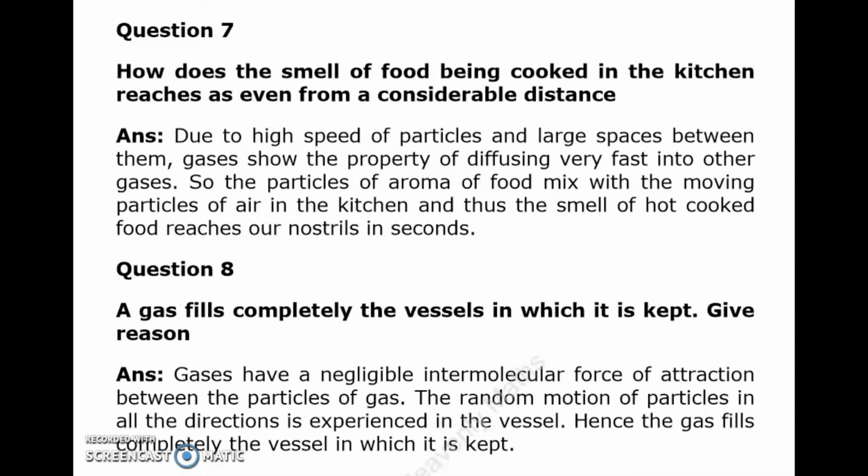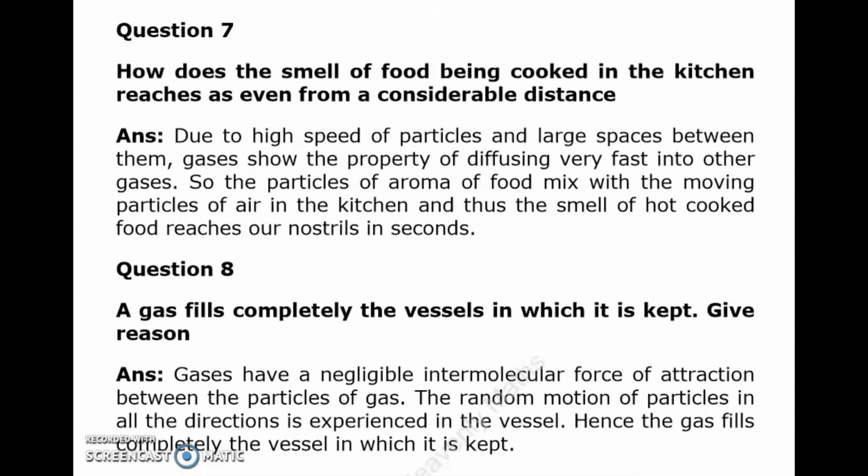Question number 7. How does the smell of food being cooked in the kitchen reach us even from a considerable distance? The answer is due to high speed of particles and large spaces between them, gases show the property of diffusing very fast into other gases. So the particles of aroma of food mix with the moving particles of air in the kitchen, and thus the smell of hot cooked food reaches our nostrils in seconds.